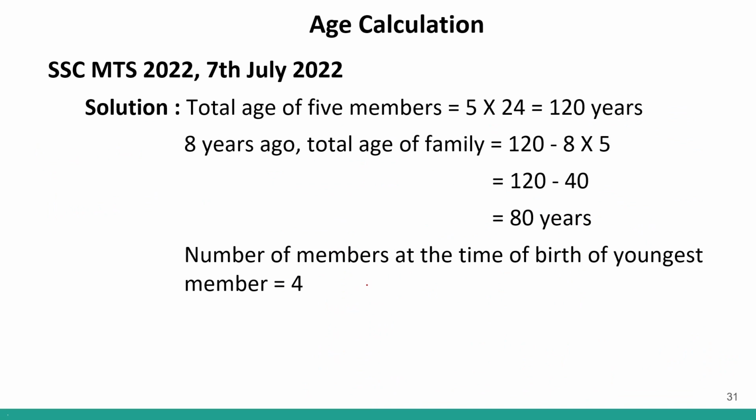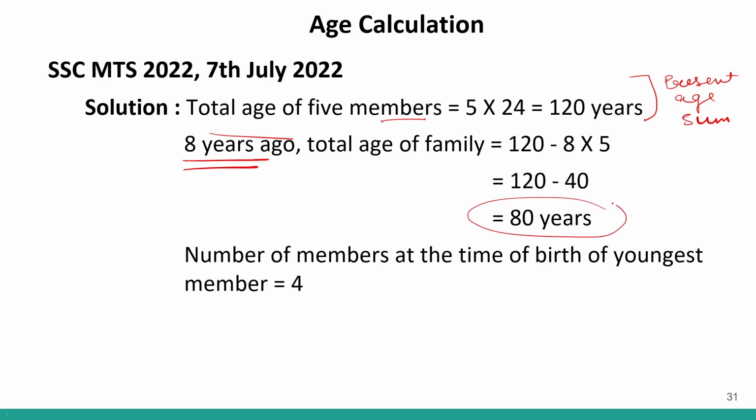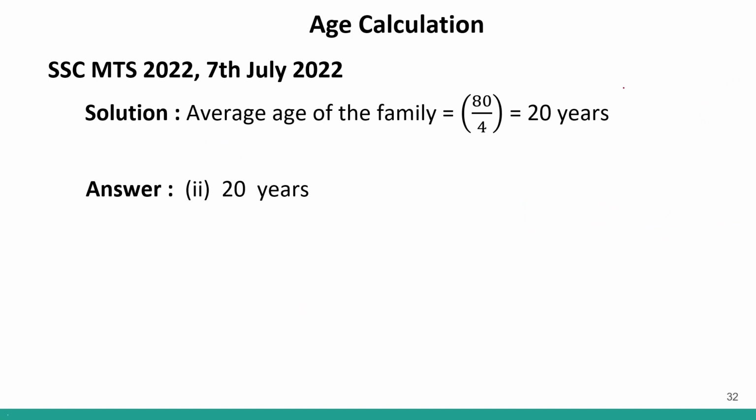Clear? This is the solution. So the total age of 5 members, this is the present age sum. And 8 years ago, because the youngest member was born 8 years before, this was the sum of age 8 years ago. And the number of members of the family were only 4. So the average of the family 8 years ago was 20. Clear how we found out?